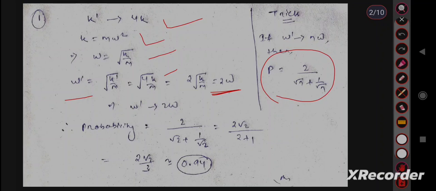Here we can apply the trick and find the probability of the new state. This is 2 root 2 upon (2 plus 1) by root 2, and after solving we can get it as 0.94, and this is the answer. Then move to the next question.